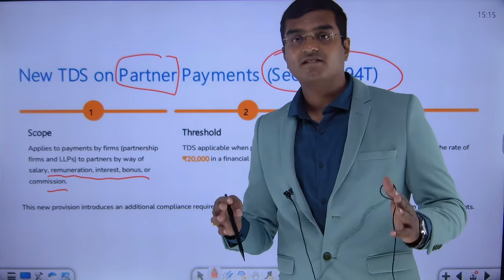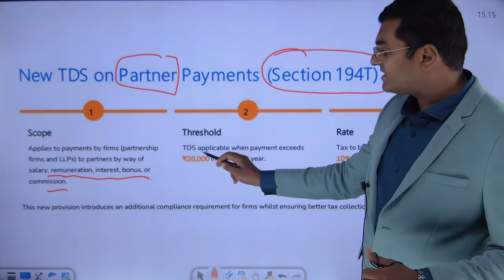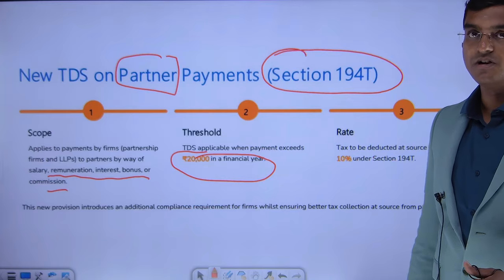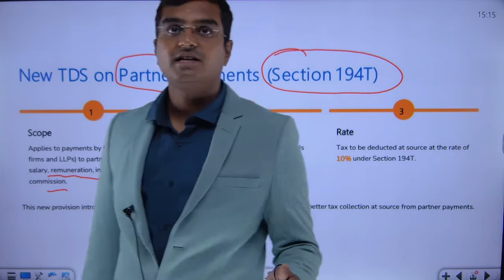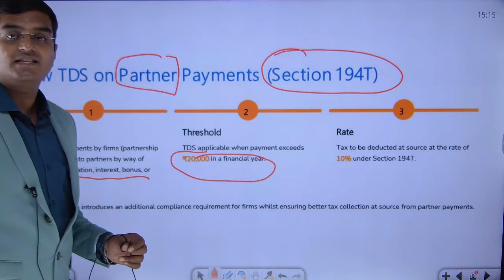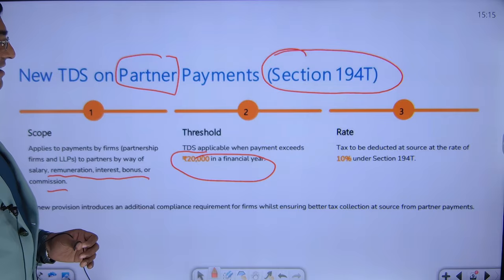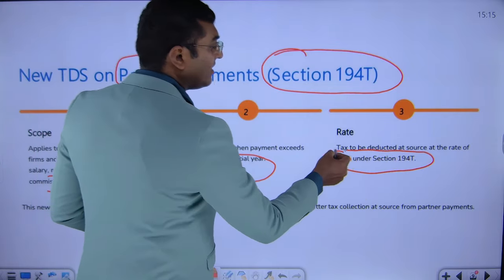But here, friends, there is a threshold limit. How much? Any payment exceeding 20,000 in a financial year. This is more important. If a payment is less than 20,000, ignore that; TDS is not required. But for any payment exceeding 20,000, TDS is mandatory. And what is the rate of TDS, dear friends? 10% of the payment being made.